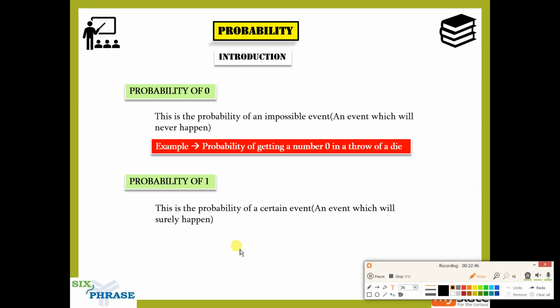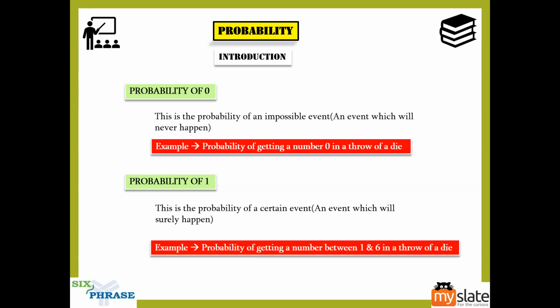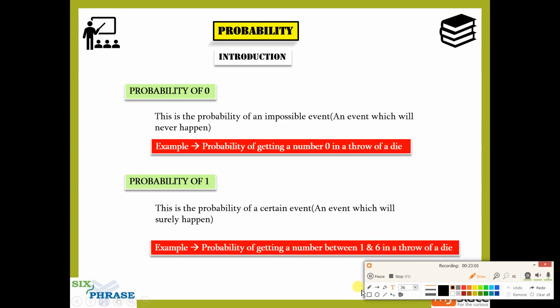An example is probability of getting a number between 1 and 6 in a throw of a die. You throw a die. What are the possibilities? If you throw a die, you have these possibilities: 1, 2, 3, 4, 5, 6. Each time you will get any one of the six numbers, correct? Now you have to find the probability of getting a number between 1 and 6, which includes 1 and 6.